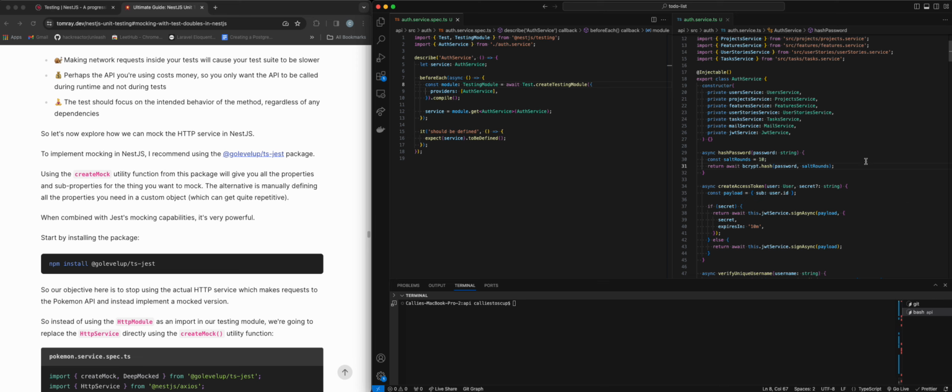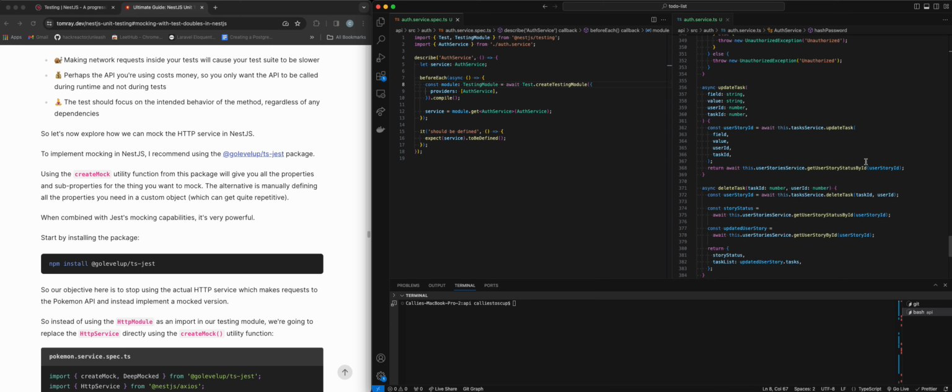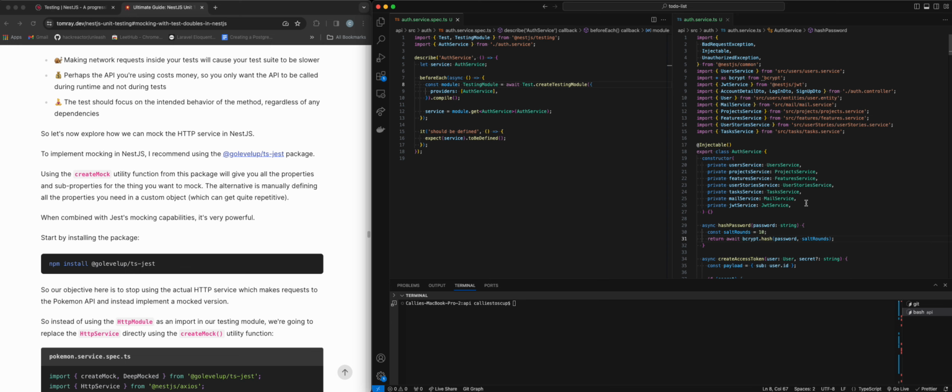auth service. But this is going to be a little more complicated because, first of all, there's a lot more happening in the auth service. And second, we have a lot of services that are injected into the auth service that we then call on, okay?